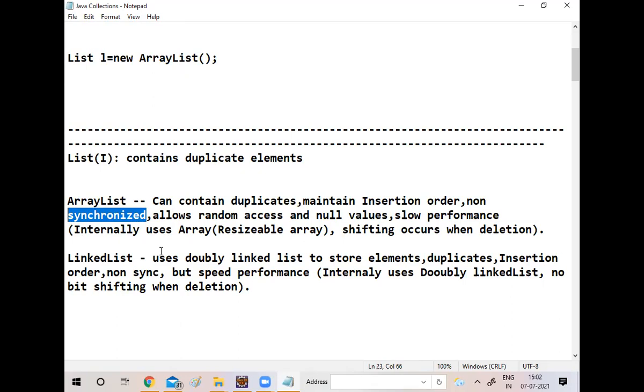For example, what do you mean by synchronize? When we are cleaning the floor at home, ladies won't allow other people to come inside. Let me clean it and let it dry. Why do we do such a thing? Once it is dry, then other people can come.